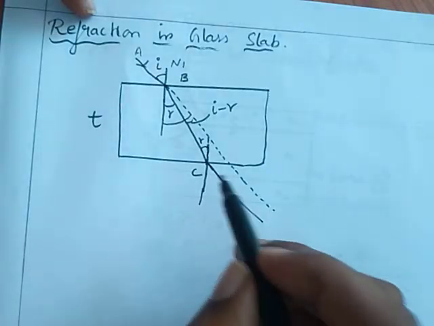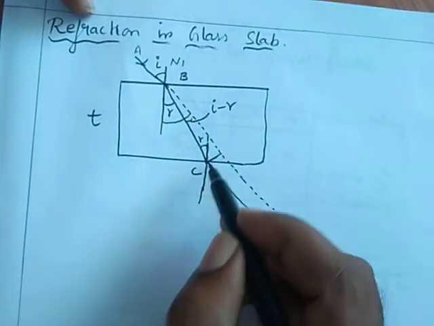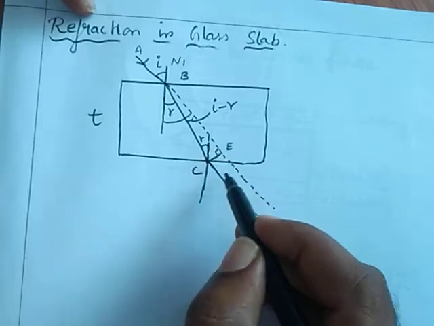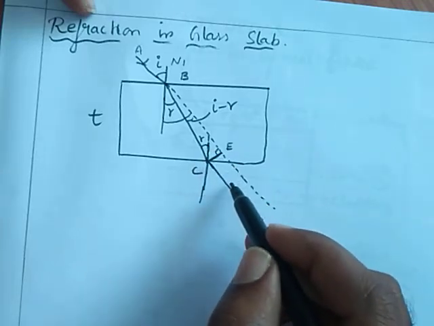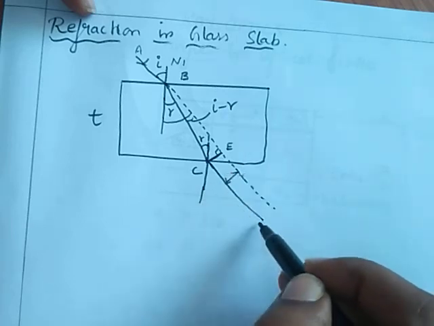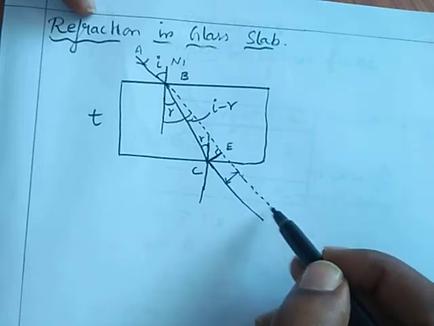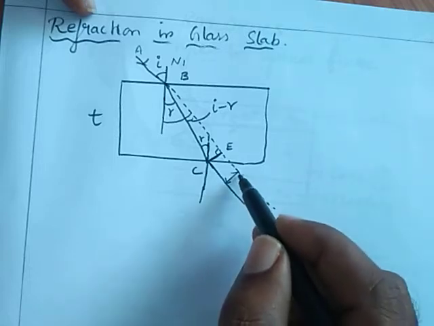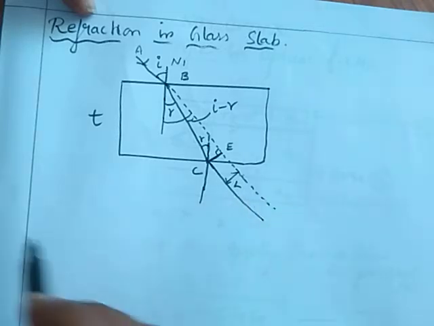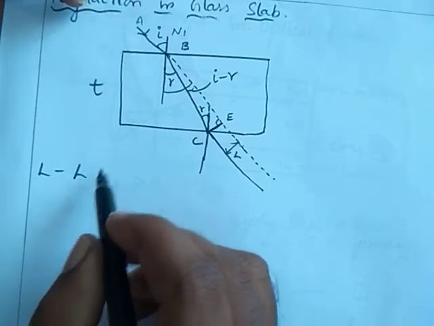Then I draw a perpendicular line on the incident ray, that is named as CE. This length will be equal to the gap between the incident and deviated light ray. It is a deviated light ray, and it is an incident ray or undeviated ray. The length between the two rays will be L, that is known as the lateral shift. L is the lateral shift.